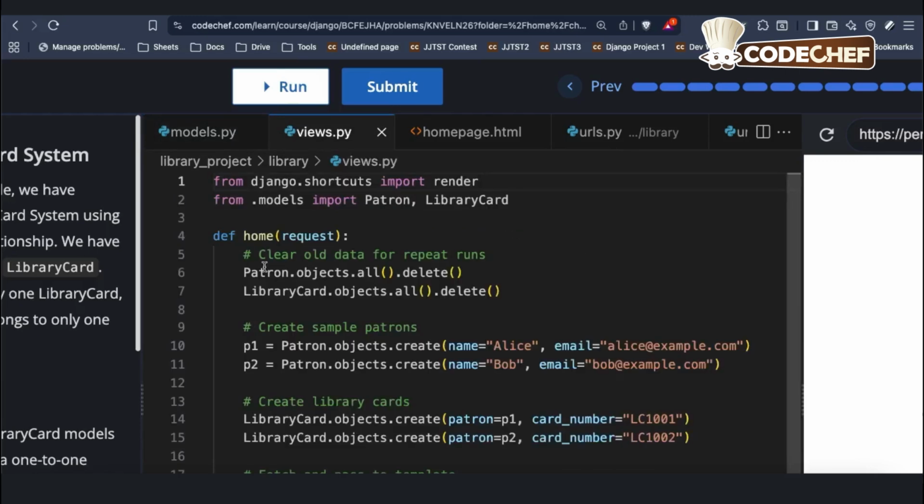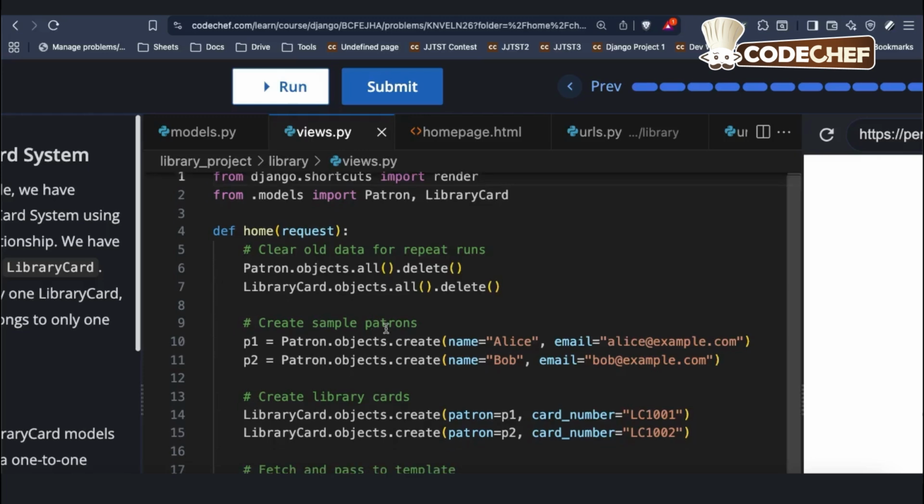Now in the views.py file, we have a function called home, where first we are deleting any existing objects. This is done so that whenever you are running the project again and again, it should not cause any problem for you. So if there is any existing data, we are just making sure that it is deleted so we can view this example properly. Next, we are creating some sample patrons.